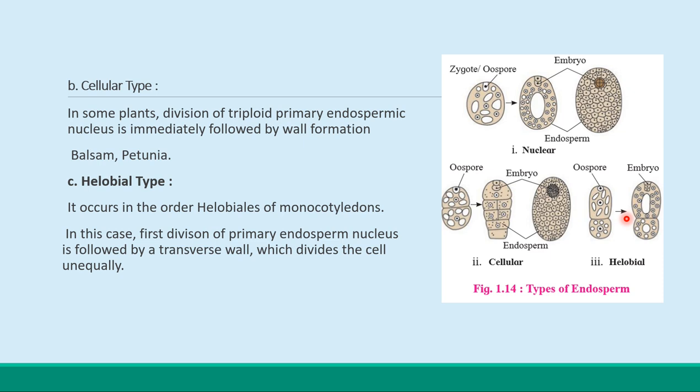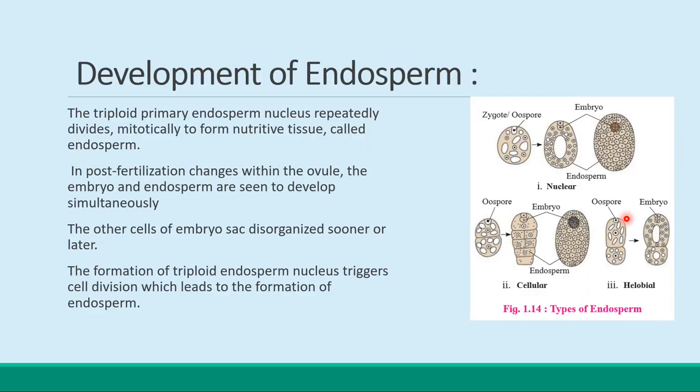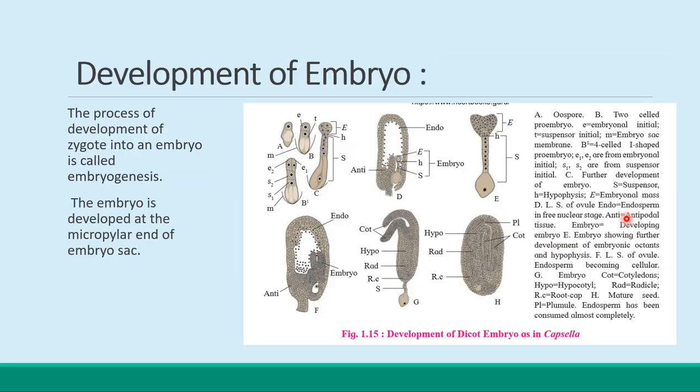Okay students, so these are the types of the endosperm. Next one is the development of the embryo. What is the development of embryo then?